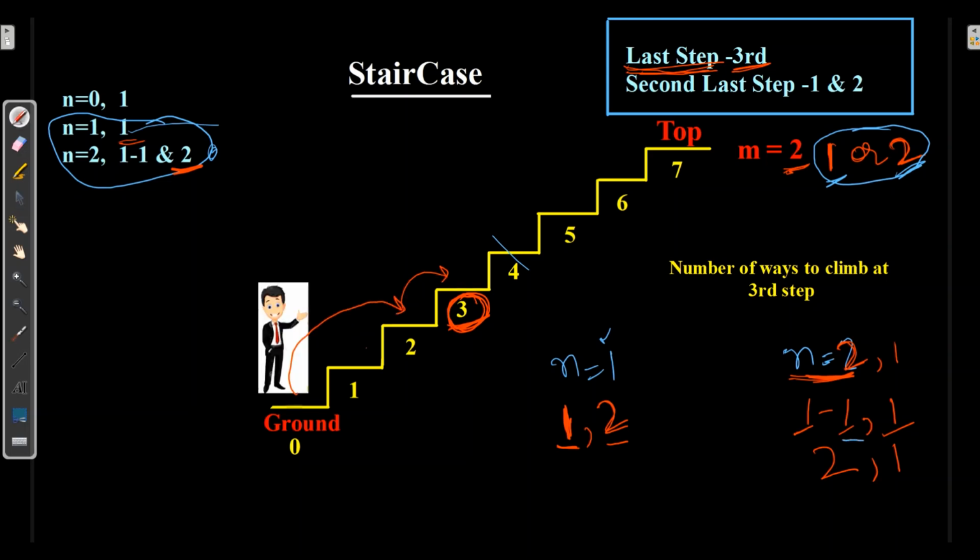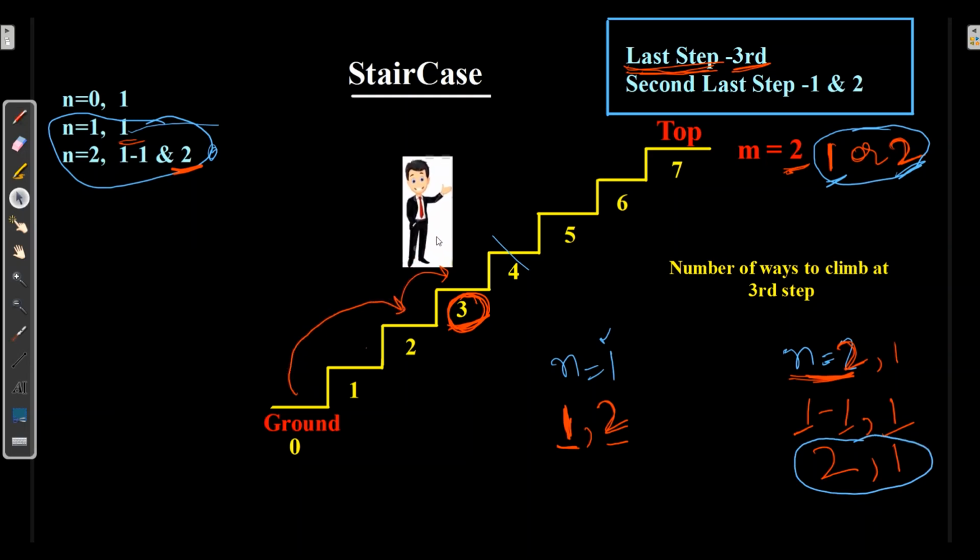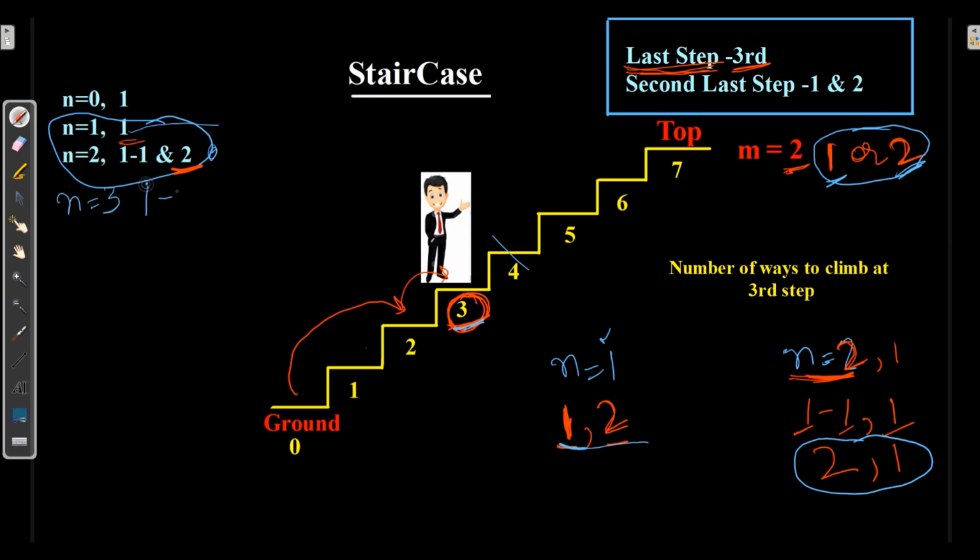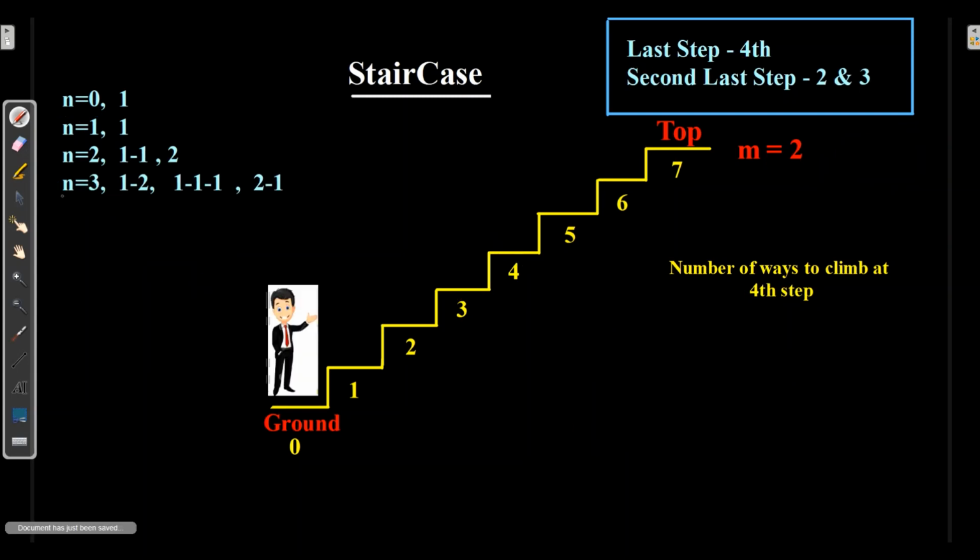Or he can take two steps followed by 1, to reach the third. So for n is equal to 3, we can either take 1, 1, 1, or 2 steps first then 1 step. Now for reaching the third step, there are 3 ways, 1, 2 and 3.